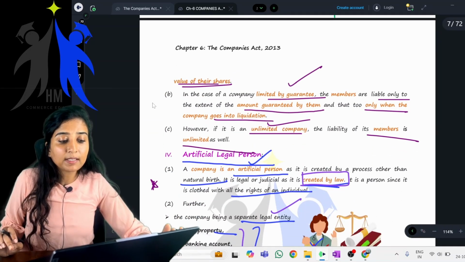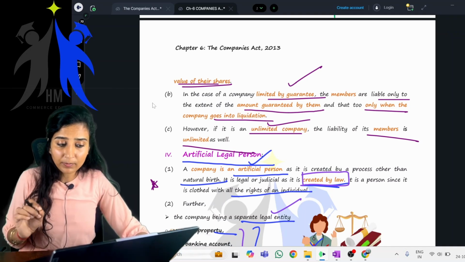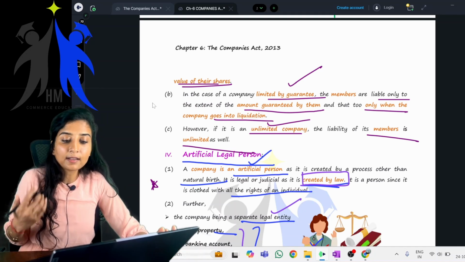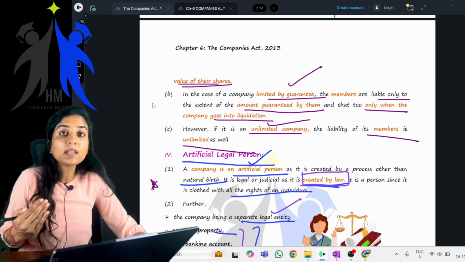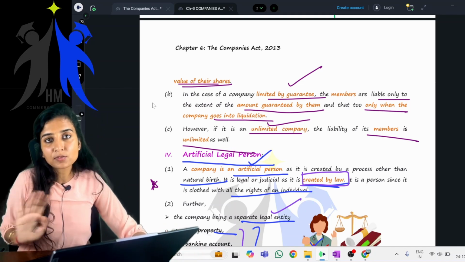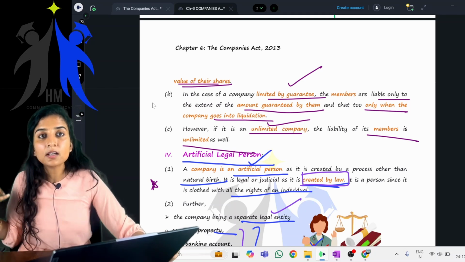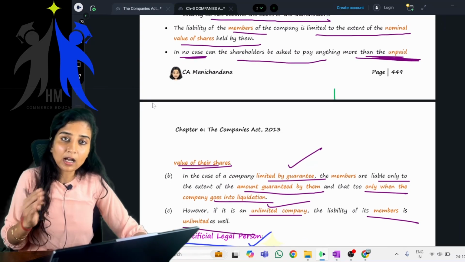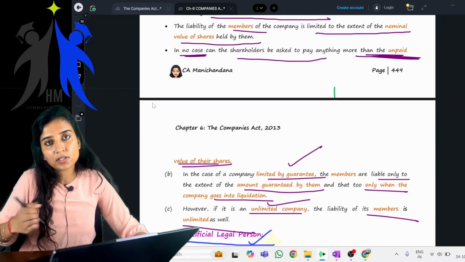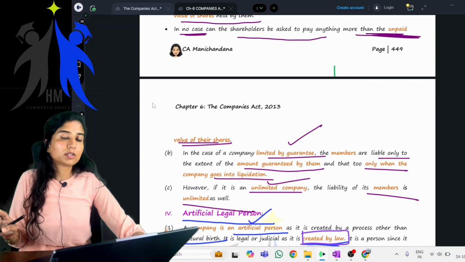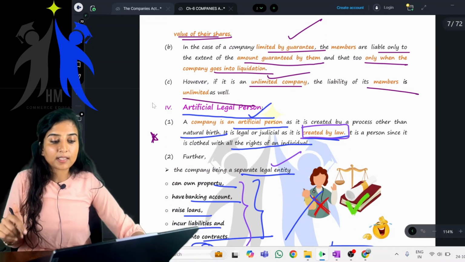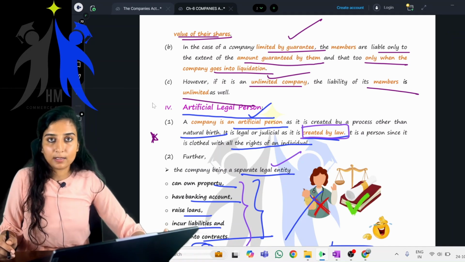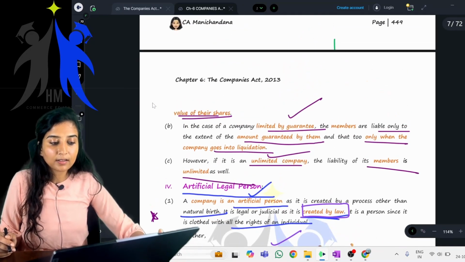Getting it? In case of a company limited by guarantee, what is the amount? Whatever the amount they have guaranteed, that is the amount that can be asked from that particular member, and that can be asked only during liquidation of the company. The company cannot ask when it is doing business. But when it comes to a company limited by shares, the amount can be asked even whenever it is doing business or whenever it goes into liquidation. Next, however, if it is an unlimited company, the liability of the members is unlimited.